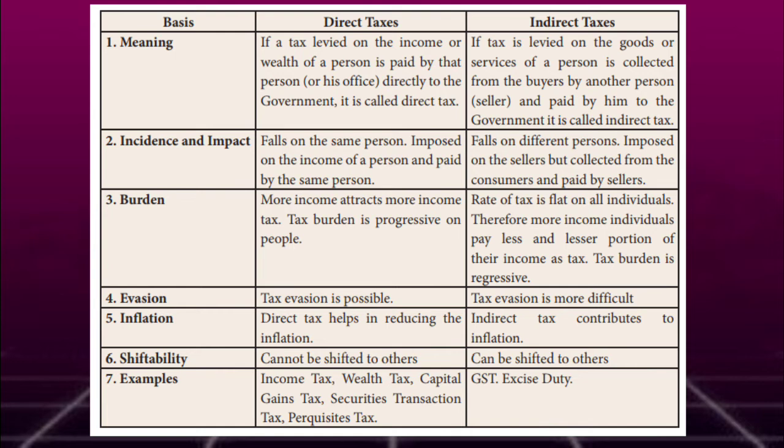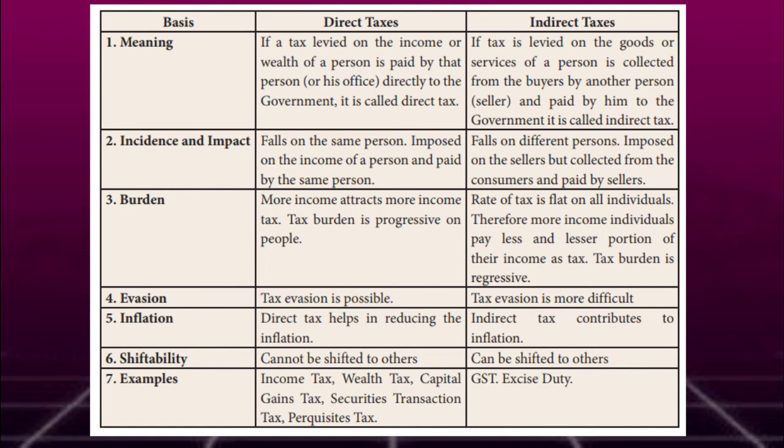But in case of indirect tax, it falls on different persons, like the tax is imposed on sellers, but it is collected from the buyers. When you buy any goods, you will pay the amount inclusive of taxation, which was shown in the earlier slide. And the third point, burden. In direct tax, if income is more, the burden is more, but in indirect tax the burden is distributed based on the lower price. And evasion. In direct tax, tax evasion is possible, but in indirect tax, tax evasion is more difficult.